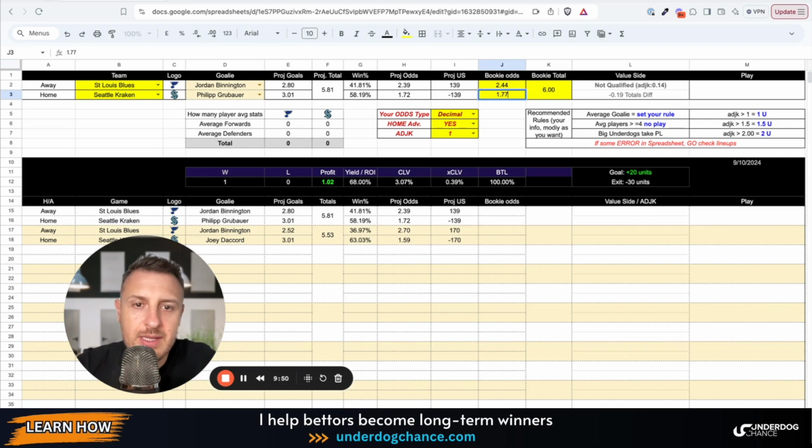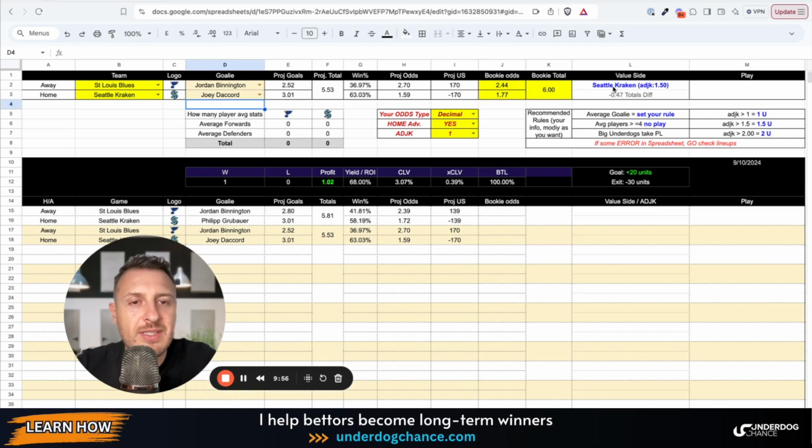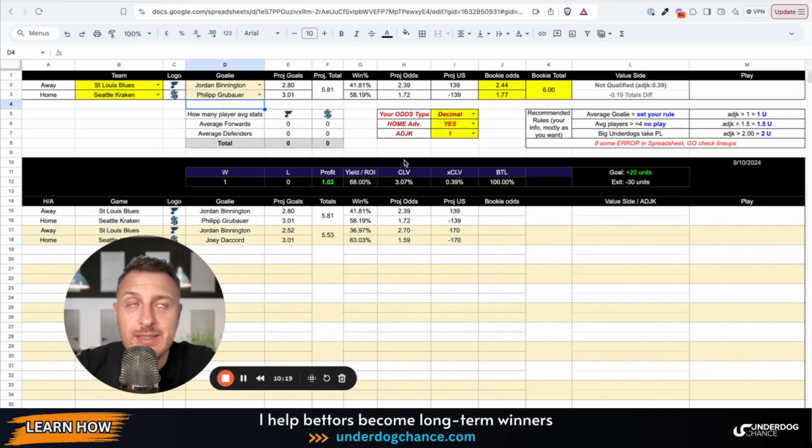Okay, so 1.77. In this case, if Daccord would start, that would be a qualified bet on Seattle Kraken. Later, the information came one hour before the game start that Grubauer is starting, and it was not a qualified bet, which was completely correct. Okay, in fact, there was maybe small value with St. Louis. This is how the goalies can affect the game, at least based on this betting model that I have created. And for me, it is not practical, and this is why NHL could be more challenging for me and all people who live in Europe, because it is not practical to wait until 1 in the morning to check the latest lineups and the goalies, right?